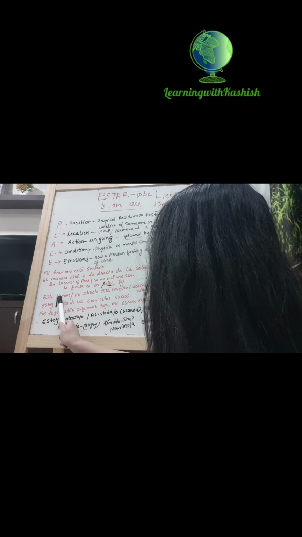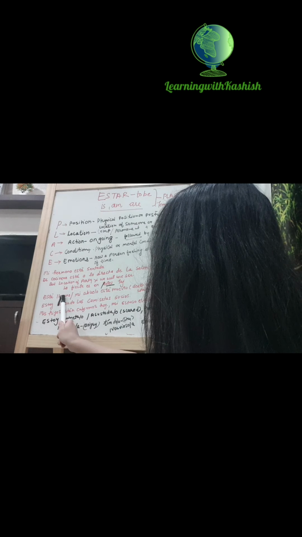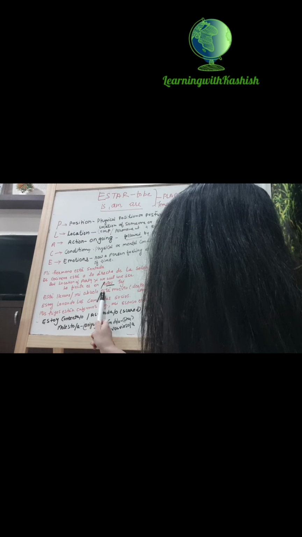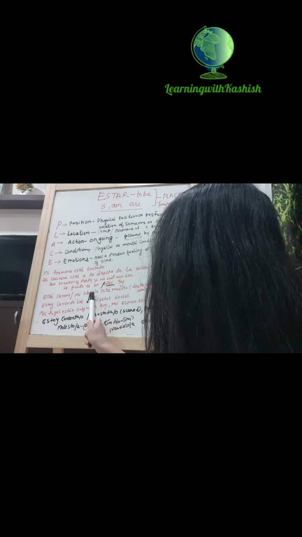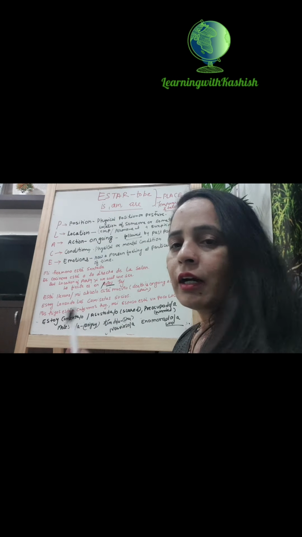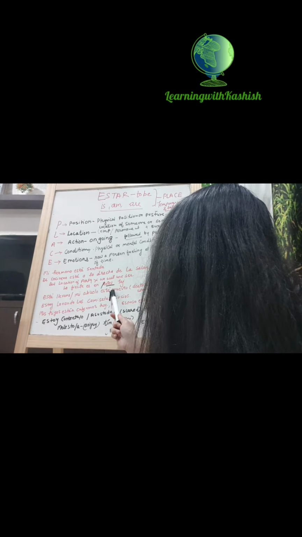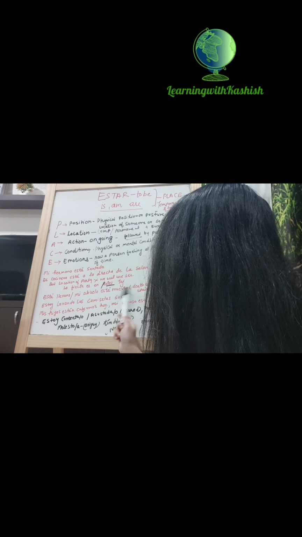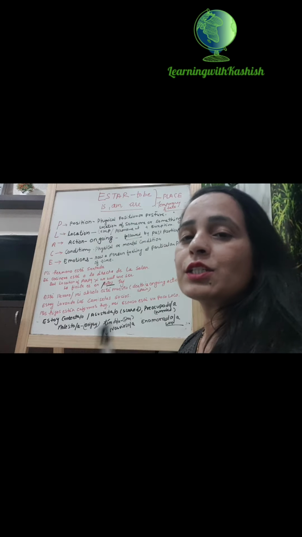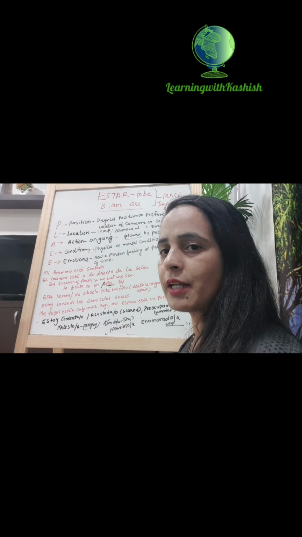Then está lloviendo. It is ongoing action. Está lloviendo. It's raining. Mi abuelo está muerto. My grandfather is dead. Now you will say that it is muerto. It is not ando or something. It is not a past participle, but death in Spanish is an ongoing action. So when we are talking about somebody's death, we will use está.